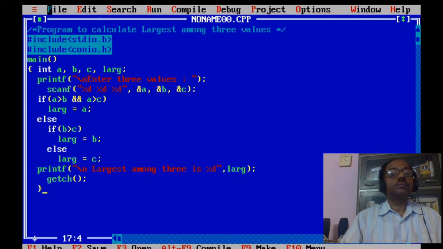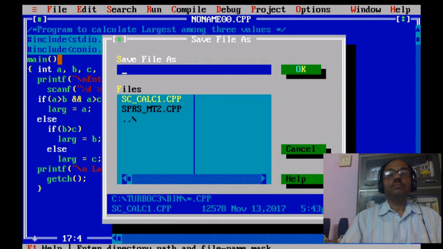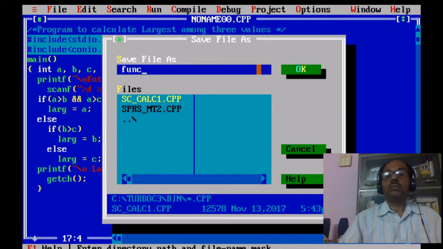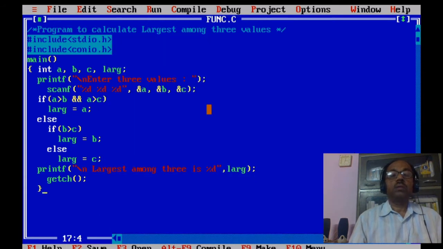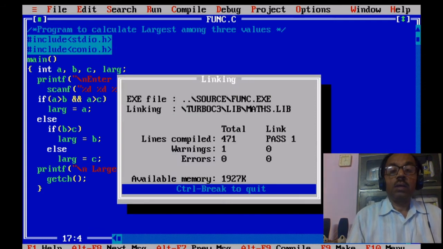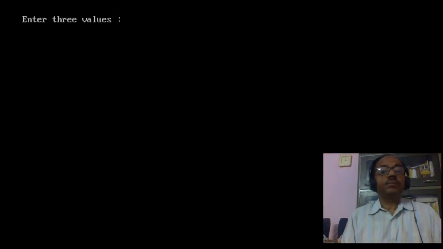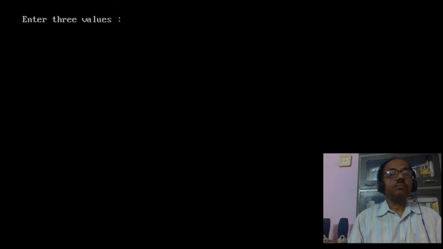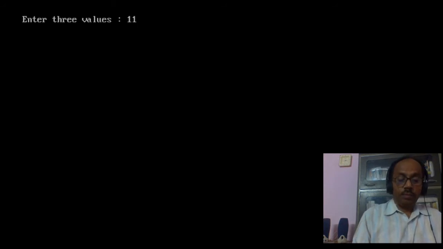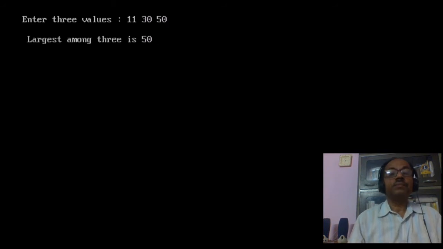Let's run it with Control F9. Here it is asking for values. Enter three values. Let's first start with 11, 30 and 50. Here the third one is largest, so it is showing that 50 is largest.